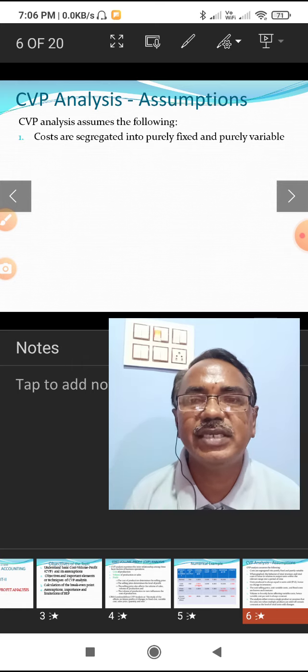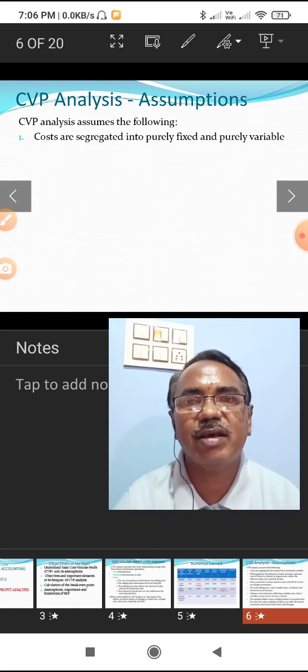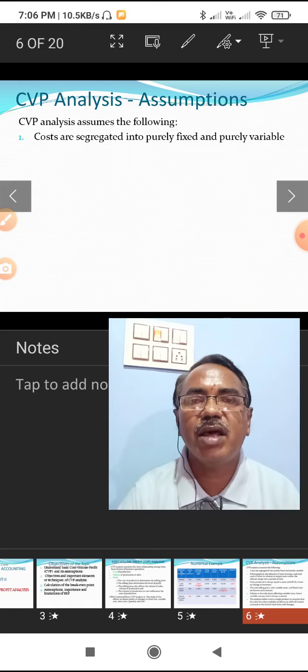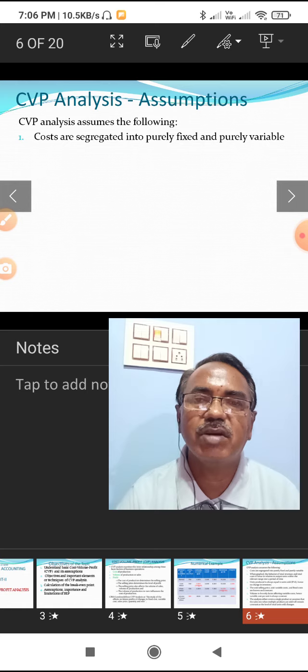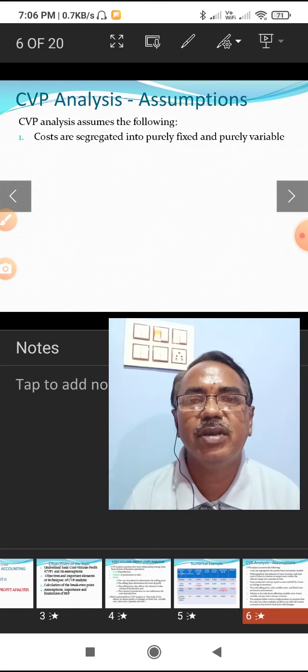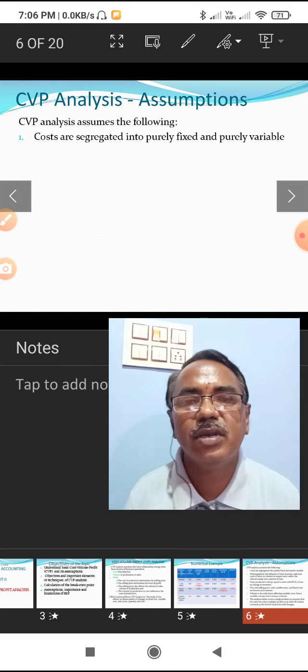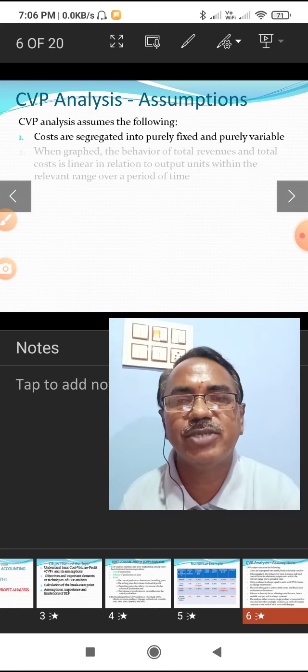Here the CVP analysis in this context is only a short term analysis. In the long run, all costs are variable costs, there are no fixed costs, but in the short run we can classify some costs as fixed and some costs as variable. That is the first assumption.